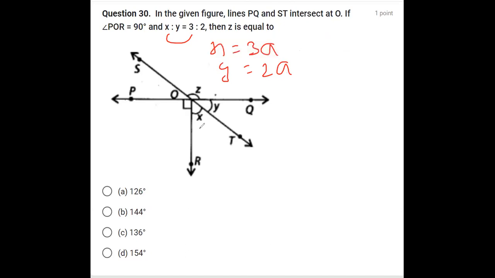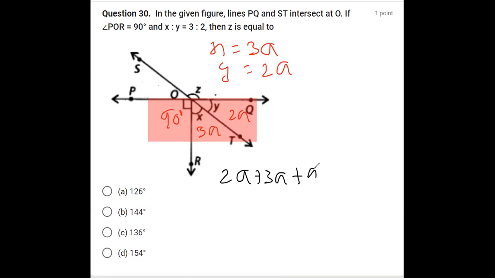Now, taking this angle as 3a, this as 2a and this as 90, we can apply linear angles. That means the sum of all angles on a straight line is 180 degrees. So 2a plus 3a plus 90 should be equal to 180 degrees. 2a plus 3a is 5a, plus 90 is equal to 180 degrees.